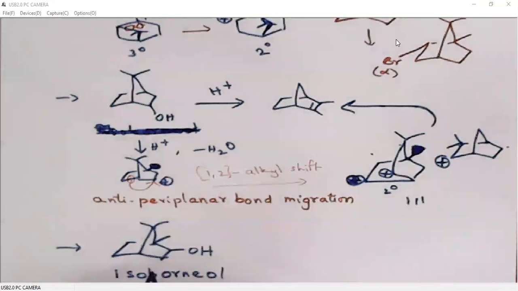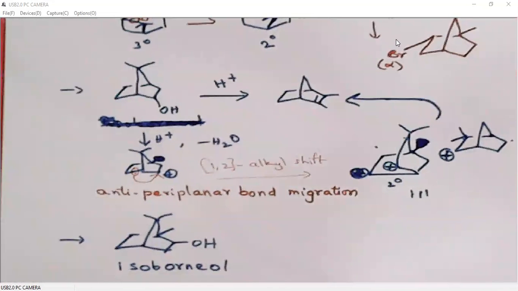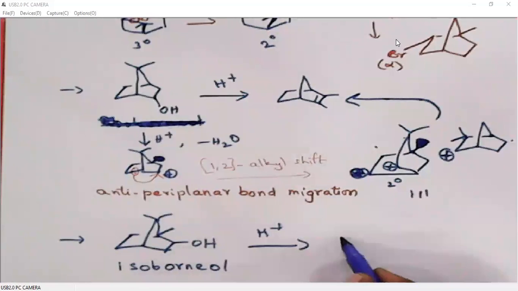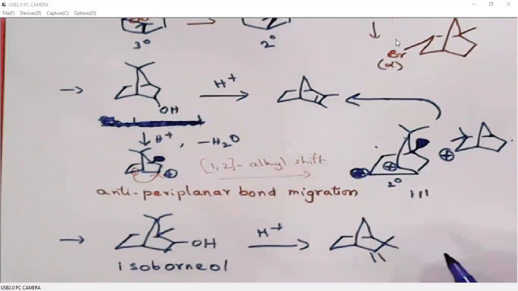So when this isobornyl is treated under similar conditions, it generates this product, which we can write in a planar form like this. So you try how these products are formed.